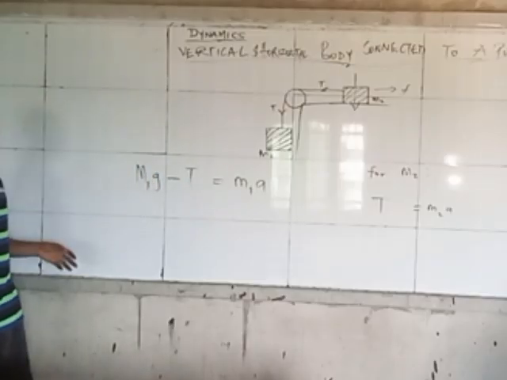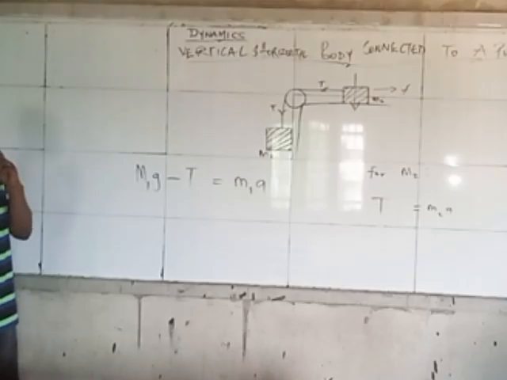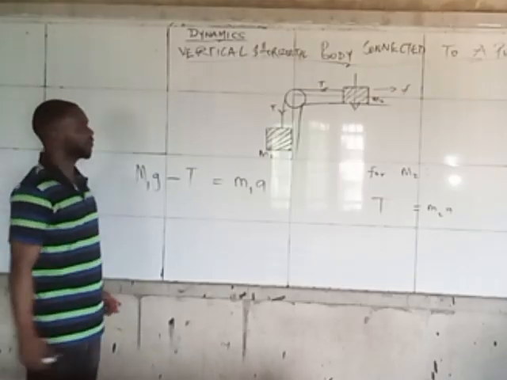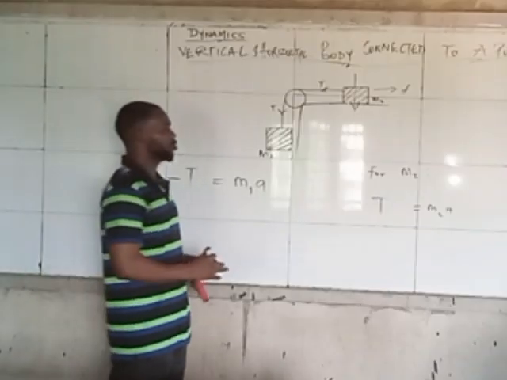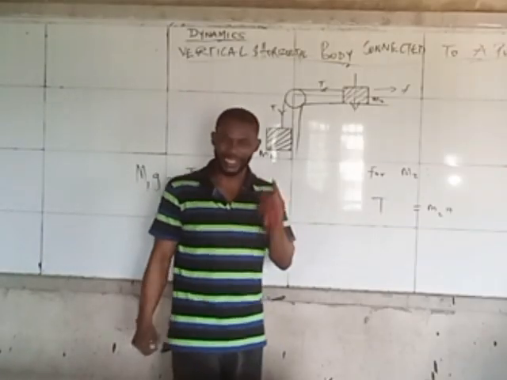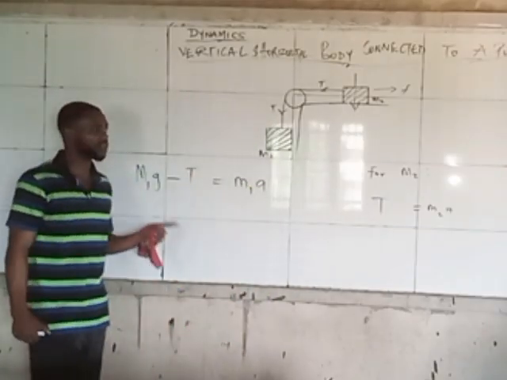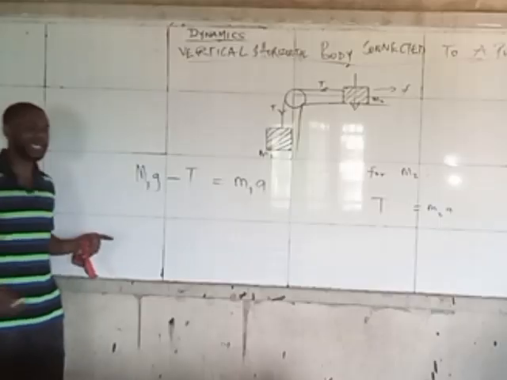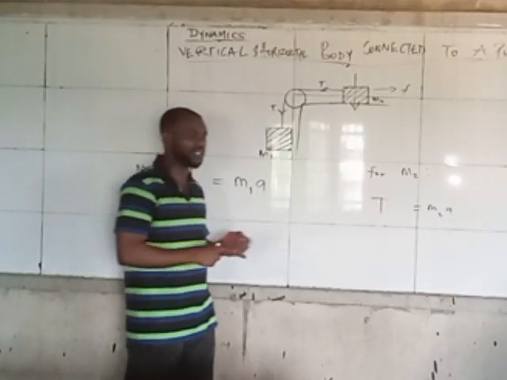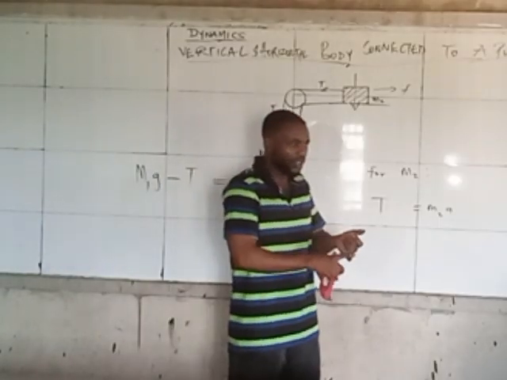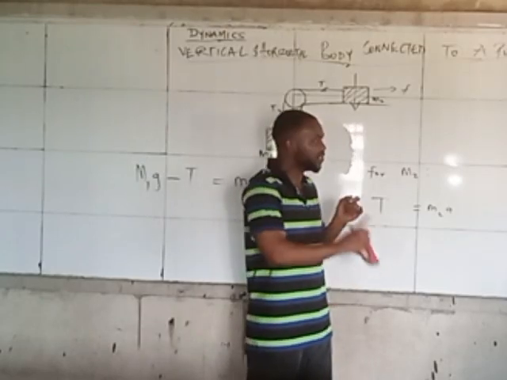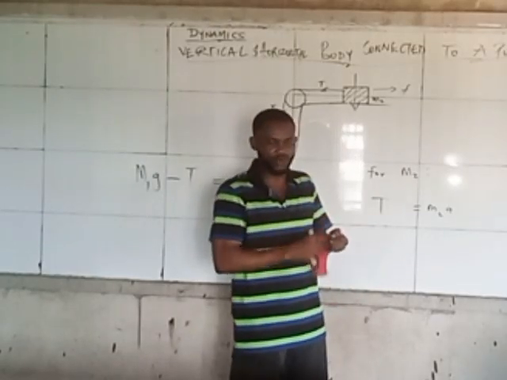Whenever you have this, another thing I need you to note, because we'll take an example. I forgot my question, but I'll generate a question from my head. Any question that has to do with dynamics, most of the time they will tell you to show that acceleration is equal to this, then show that tension is equal to this.